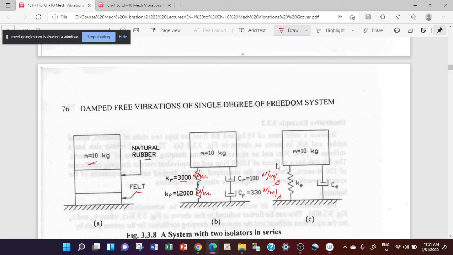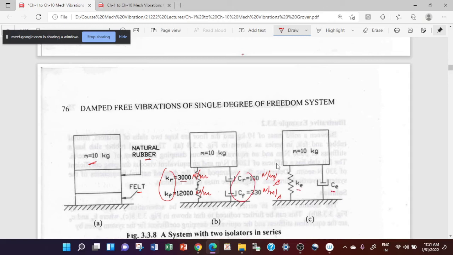Now I will be finding the equivalent stiffness of these two springs and similarly the equivalent damping of these two,